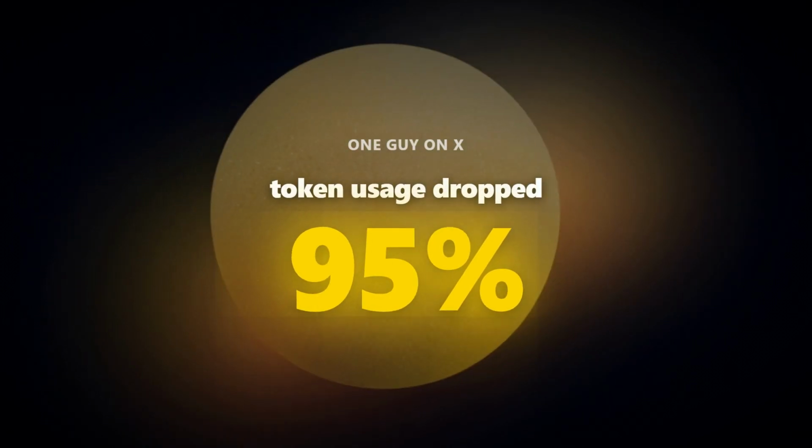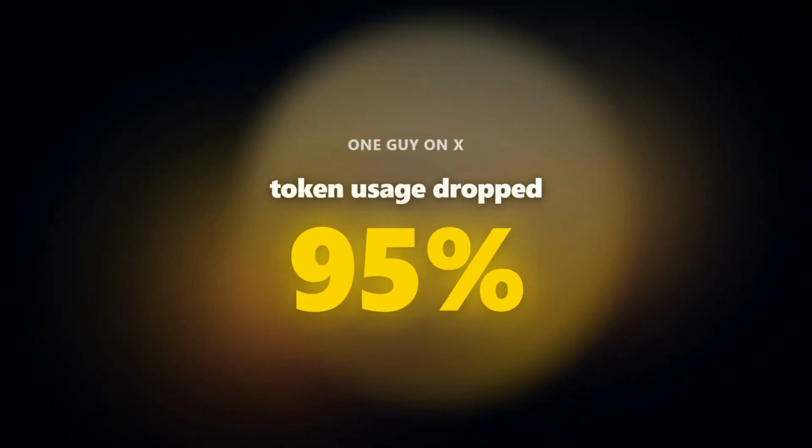One guy on X turned 383,000 scattered files into a compact wiki and dropped his token usage by 95%. Because instead of Claude rereading everything from scratch at the start of every conversation, it just reads the relevant wiki page. It's faster and cheaper, and the answers are better because the knowledge is already organized.